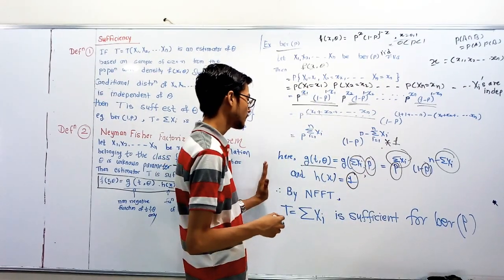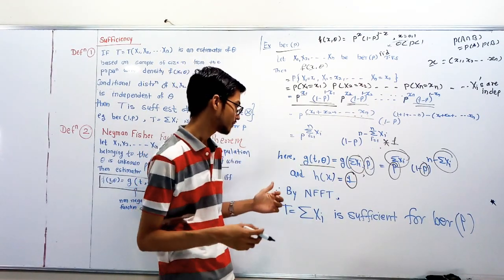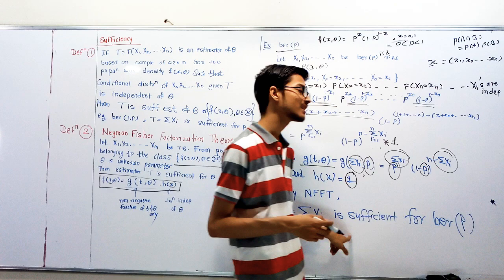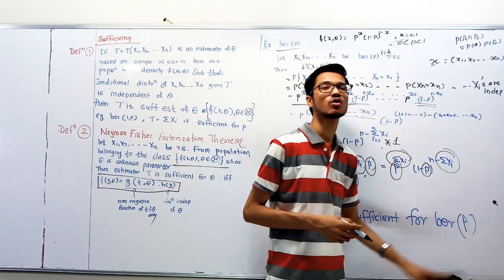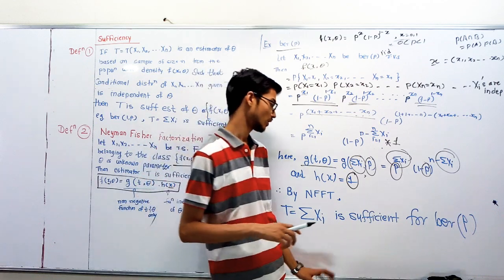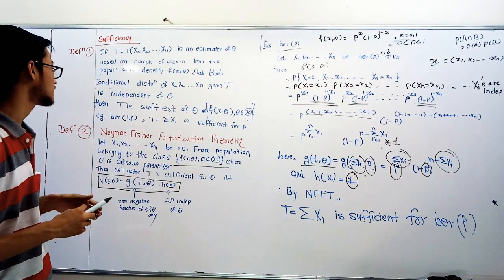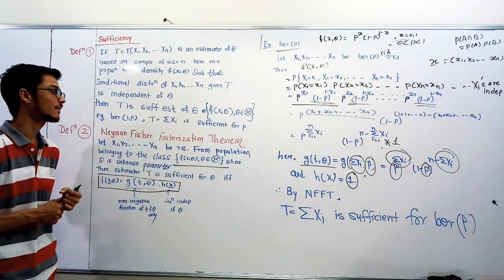Therefore, by the Neyman-Fisher factorization theorem we can say that t equal to summation xi is a sufficient statistic for the Bernoulli distribution with parameter p. In this way we showed the Neyman-Fisher factorization theorem.